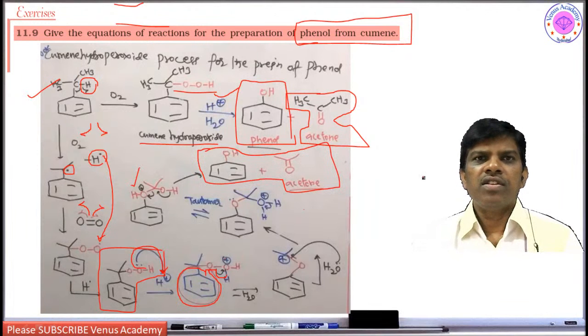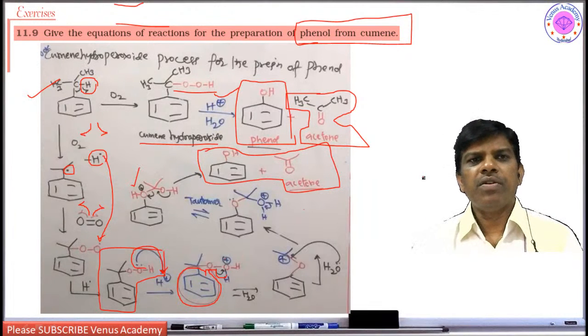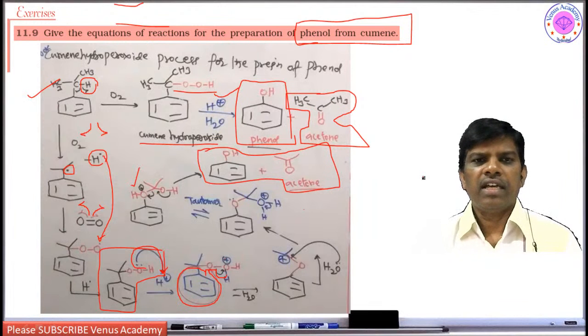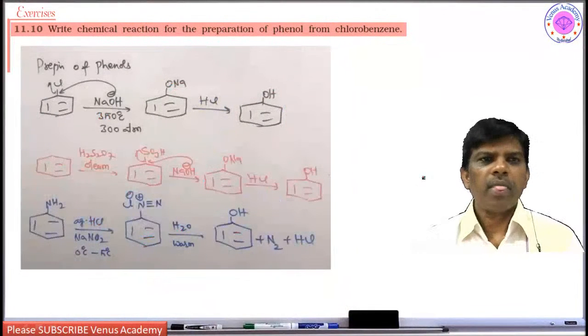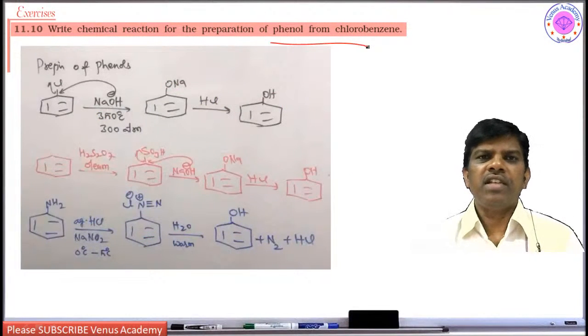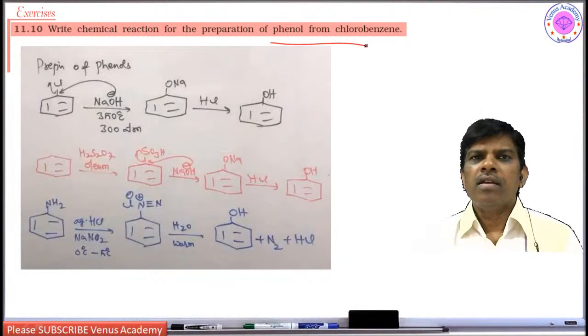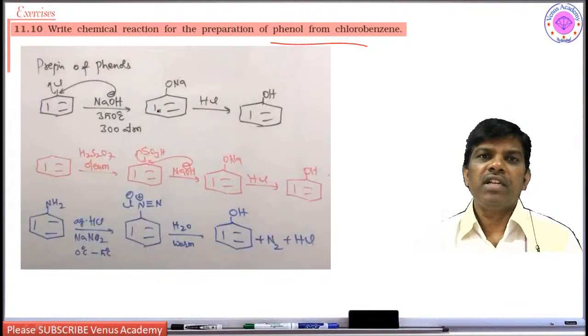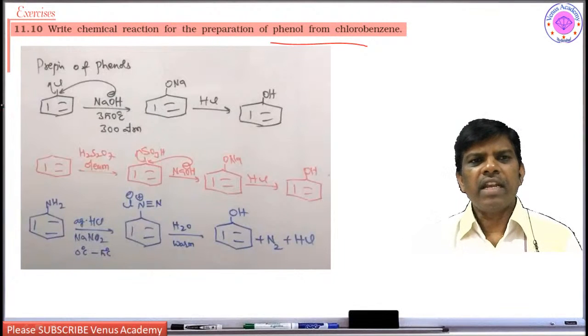Yes, students, the same thing is explained during the video lecture also. Right, next, write the chemical reaction for the preparation of phenol from chlorobenzene. Dear students, it is not easy to prepare phenol from chlorobenzene. However, if you want to prepare it, it is a nucleophilic substitution reaction. Nucleophilic substitution on chlorobenzene to give phenol is very tough. However, it is possible at high temperature. High temperature, dear students, I already said.